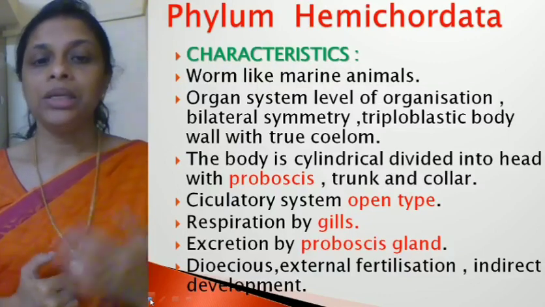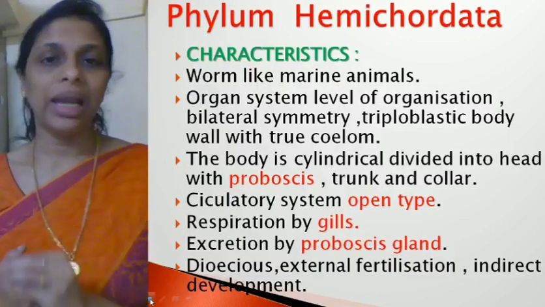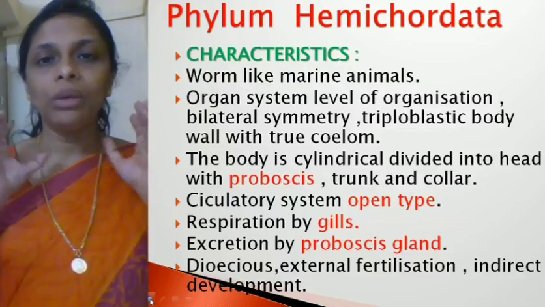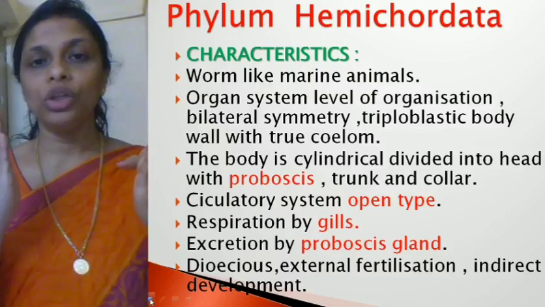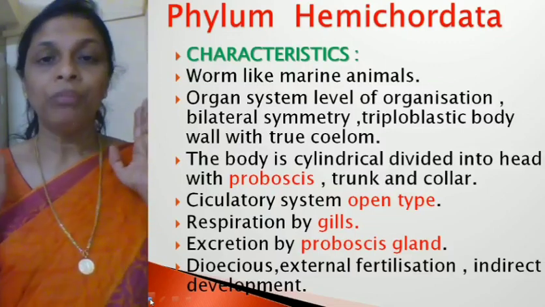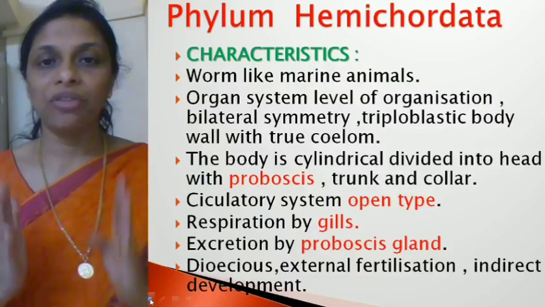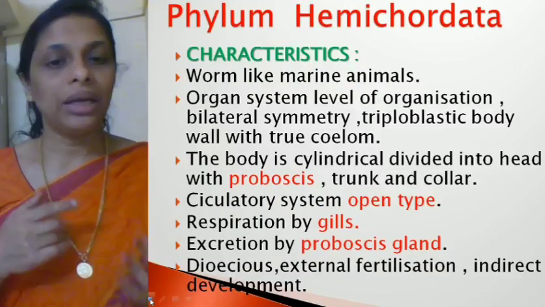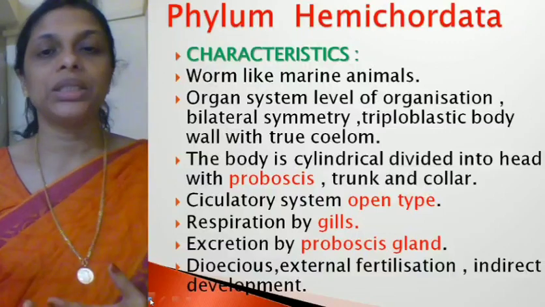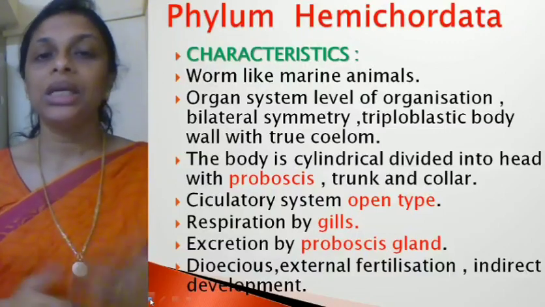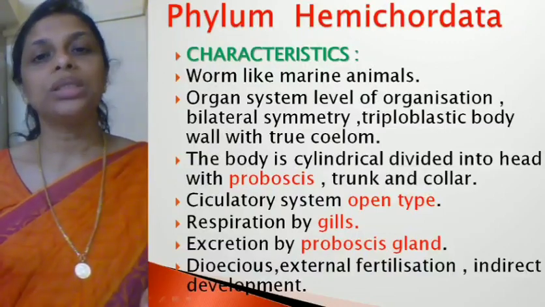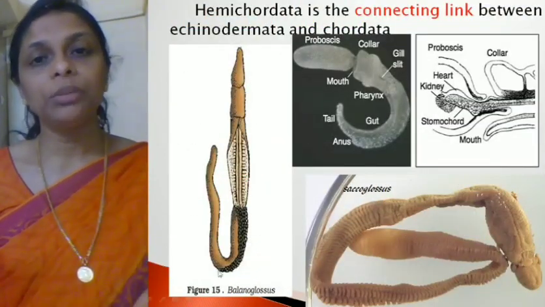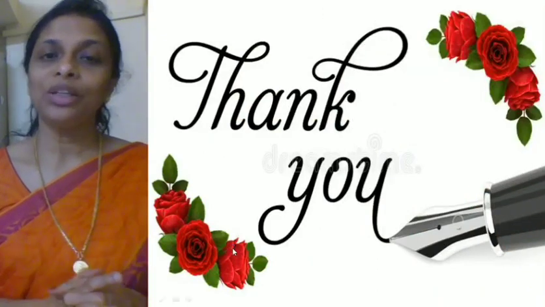Respiration is by gills. Then excretion is by proboscis gland. That is another unique feature that you have to remember. So in Hemichordata, when you remember Hemichordata, immediately what should come to your mind? Proboscis and proboscis gland. Because these are the two features which are found only in Hemichordata. Okay, then they are dioecious. Then fertilization is external, development is indirect. Example is saccoglossus and balanoglossus, and Hemichordata is a connecting link between Echinodermata and Chordata.